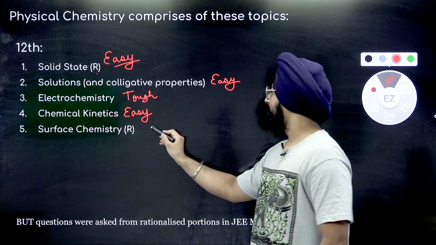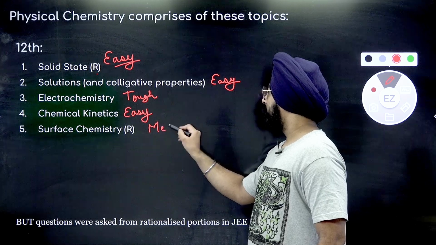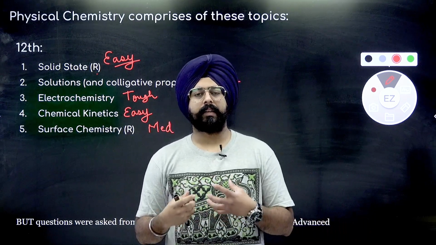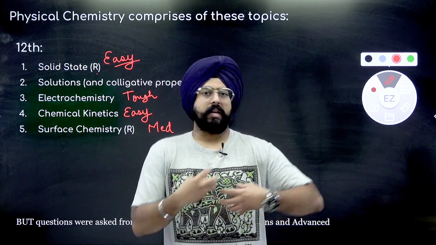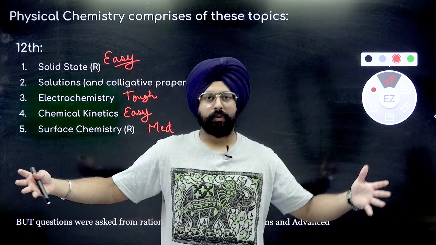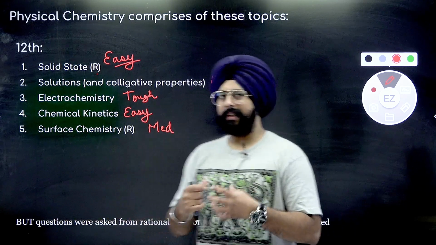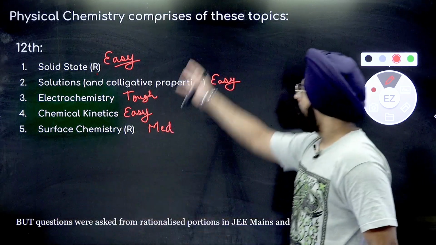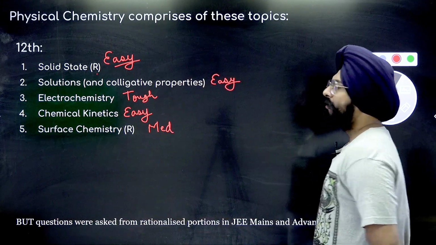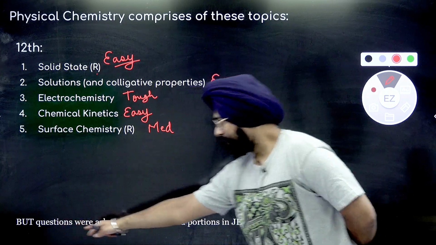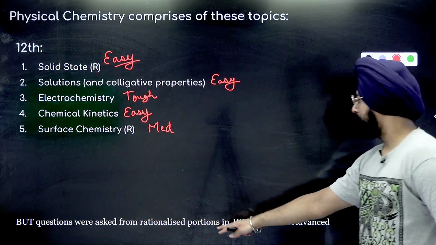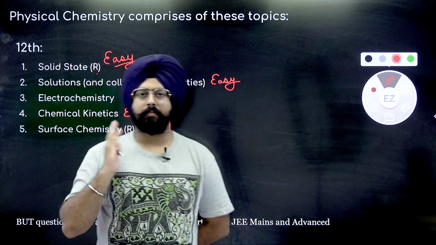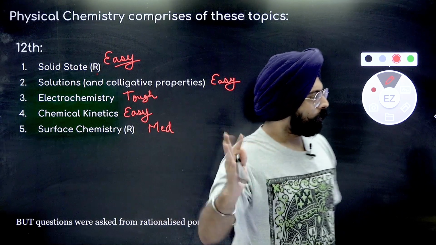Okay. And surface chemistry, again, I'll call it a medium level chapter, because it has a lot of information. It's not very difficult in the sense of being hard to understand. It's just got a lot of new information. So that's why it sometimes becomes a little difficult for you to understand in the first go. Okay? Getting the idea? So this is what 12th class physical chemistry looks like. Again, questions were asked from the rationalized portions in JEE Mains and JEE Advanced. So all the syllabus is important for us. Fine. So that's about the syllabus.